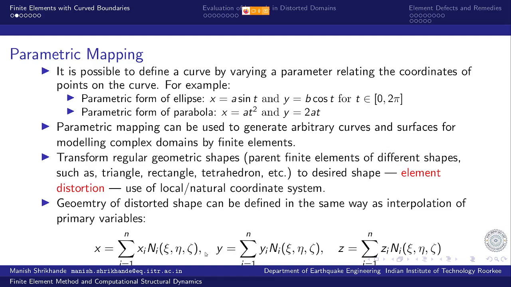In this case, we have three parameters to vary, and that defines the geometrical coordinates of any point, how it varies with respect to these parameters. Now these parameters we vary between -1 and +1. So xi has a range of -1 to +1, eta has a range of -1 to +1, zeta has a range of -1 to +1.